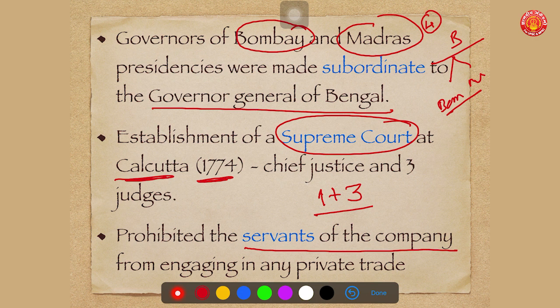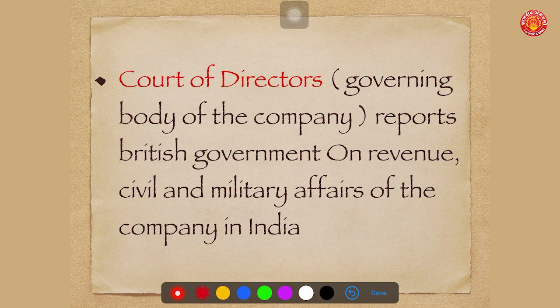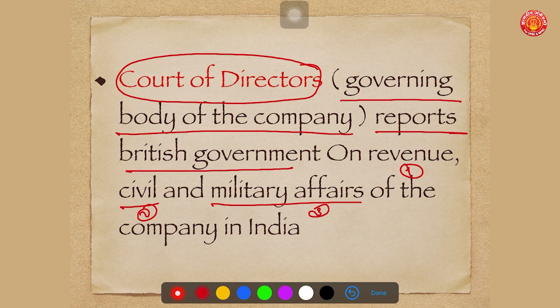This act said that there should be a Supreme Court at Calcutta having one Chief Justice of India plus 3 senior-most judges. Then, servants of the company were prohibited from having any kind of engagement with the members of the native population, and it established a Court of Directors, which was the main governing body of the company.